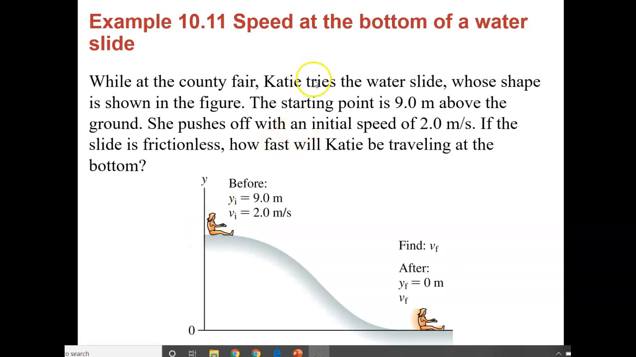So again, we're looking at Katie trying a water slide. It looks like this. The starting point is 9 meters above the ground. She has an initial velocity of 2 meters per second. We're going to look for how fast she will be going at the bottom of the slide. Really, if you think about it, all of her energy at the top is going to be kinetic energy at the bottom.